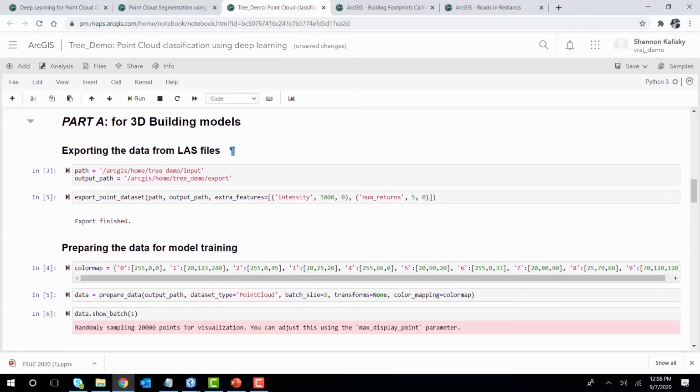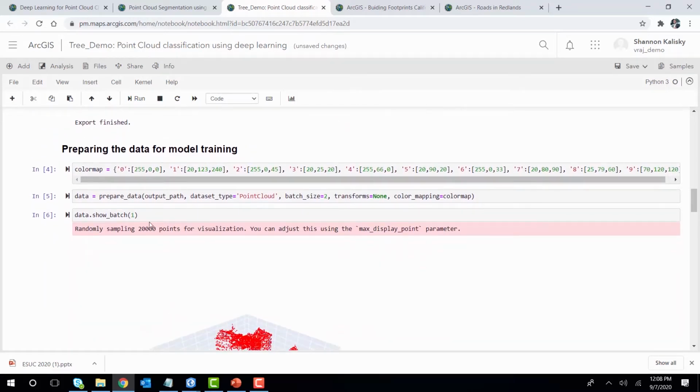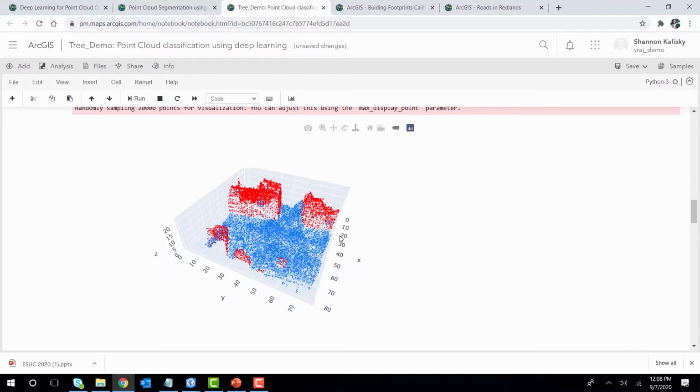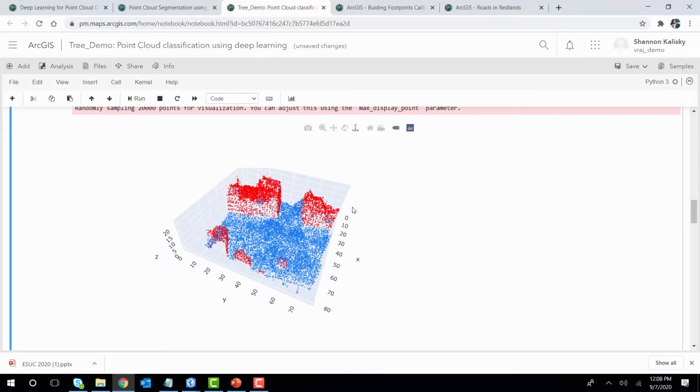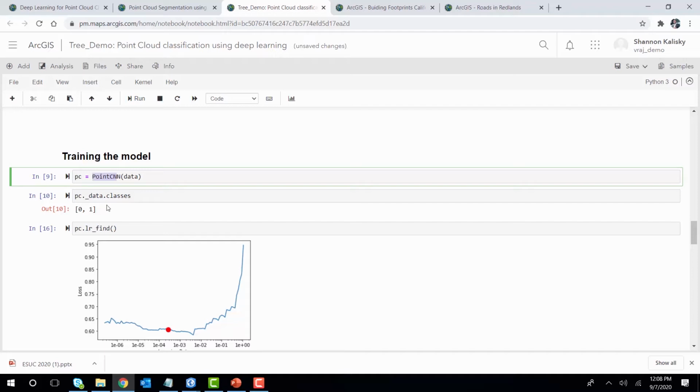First thing, we're trying to export the training data. We got some training data from the Netherlands and UK that we're exporting here using the export functionality. Then we're doing some data prep and showing some examples for this data. This is a quick example where you can see the two classes, 0 and 1. First of all, we're going to train one model for detecting buildings, and then we're going to train another model for detecting trees. We're going to start with the building model, where we launch PointCNN, and as you can see, it's extremely easy to launch. We're getting PointCNN, and we're seeing that it has two classes, the label data, 0 and 1, buildings and non-buildings.